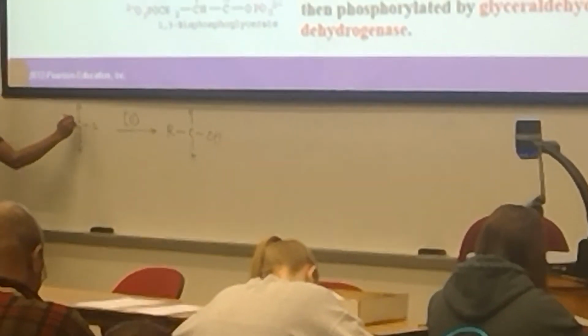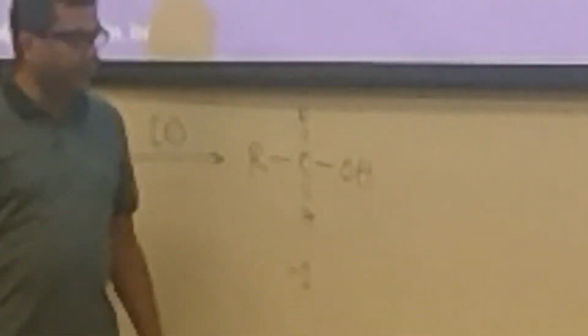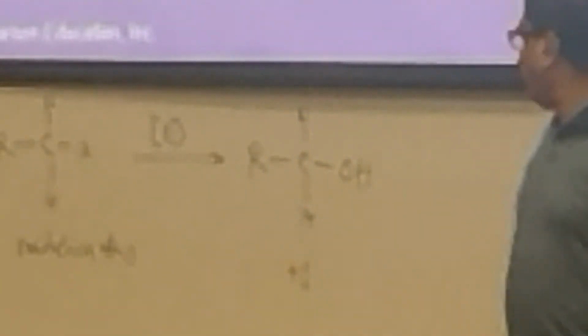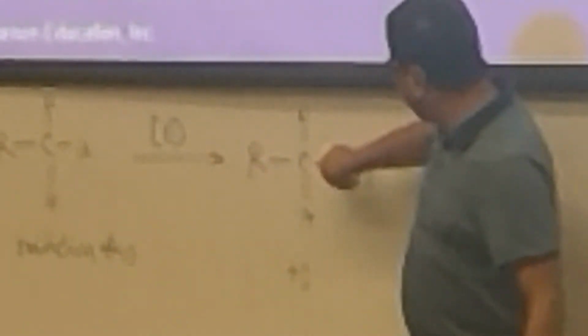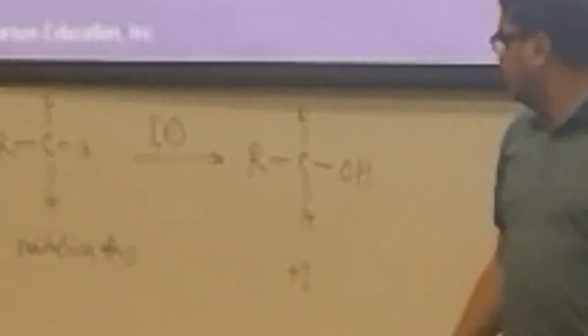Here the oxidation number for carbon is 0. Here the oxidation number is -1 for the carbon. Sorry, +1, because it is attached to one electronegative atom. So this is -1 we consider, this is +1. The charge at the end is neutral.